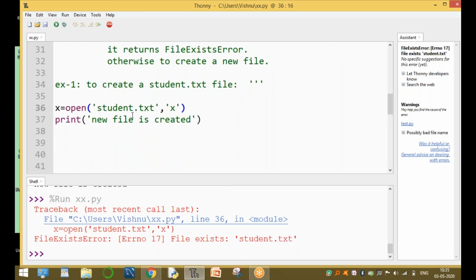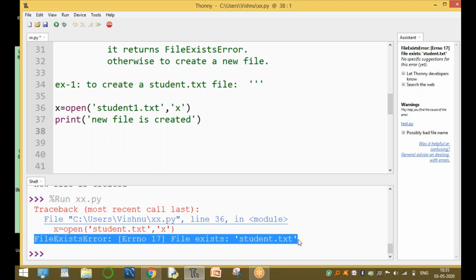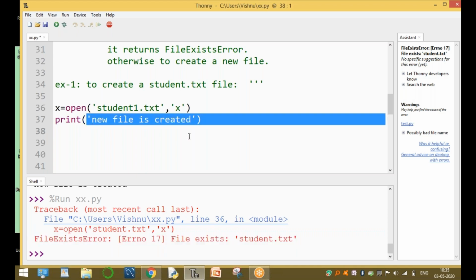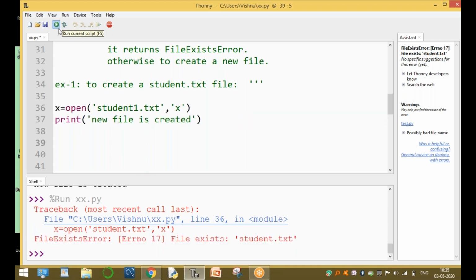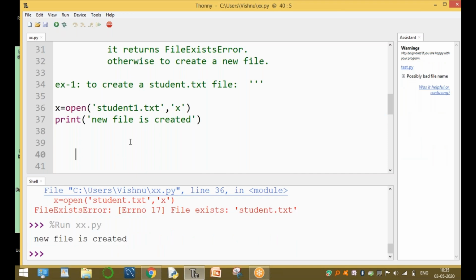For example, assume student1.txt. If student1.txt is already available, it displays the same error message. If student1.txt is not available, it creates a new file, right? Run this module, execute this one. Okay, student1.txt, a new file is created. Clear? Because student1.txt is not already present.